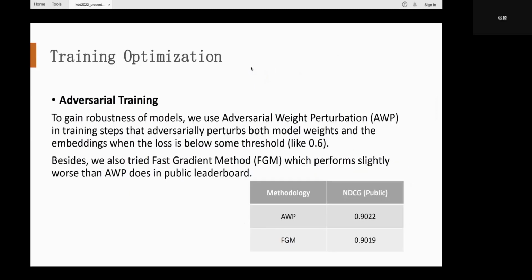Adversarial training significantly improves the resistance to adversarial attacks for our model, thus improving model robustness. When the loss is below some threshold like 0.6, we start to use AWP in training steps, which adversarially perturbs both model weights and the embeddings. Besides, we also tried FGM, which performs slightly worse than AWP on the public leaderboard.